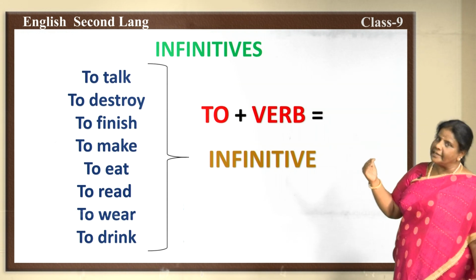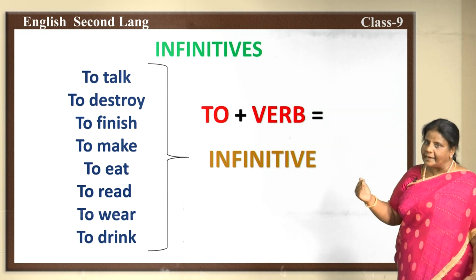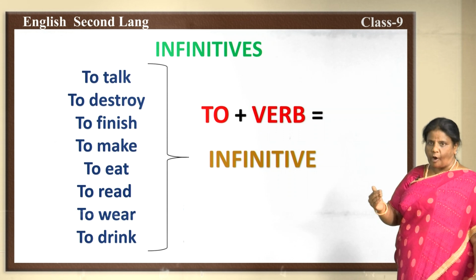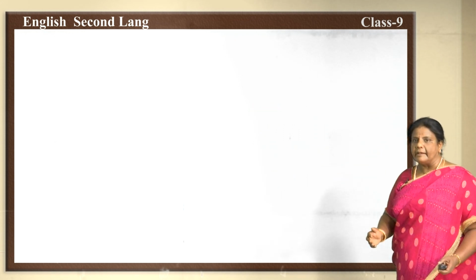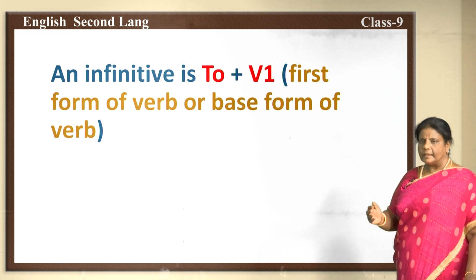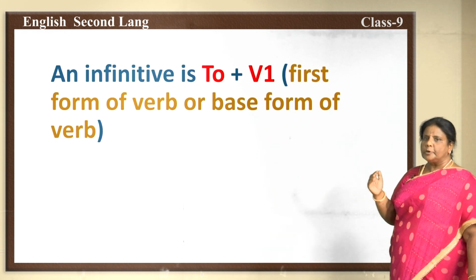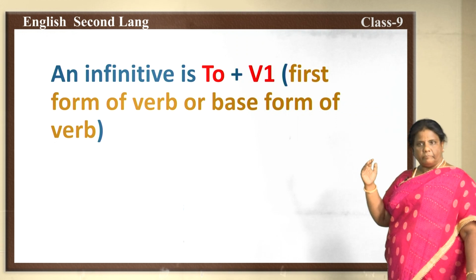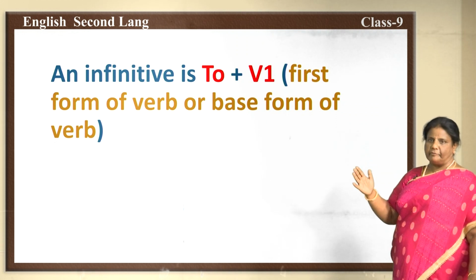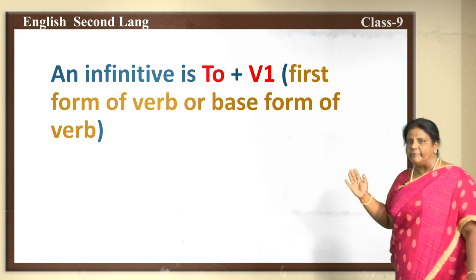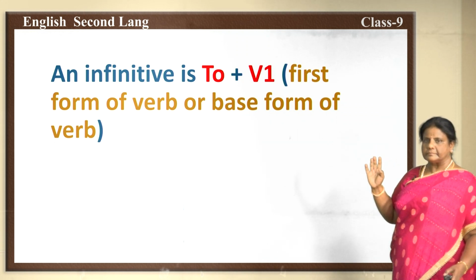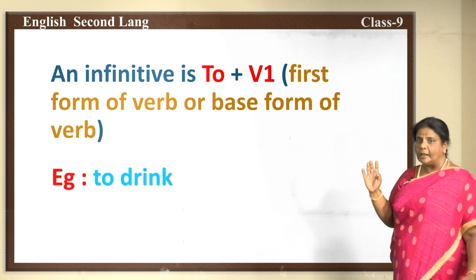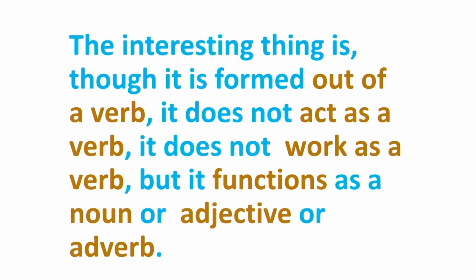So what is an infinitive, children? It's nothing but the to form followed by a verb. That we call an infinitive. An infinitive is to plus verb form 1, the first form of the verb or the base form of a verb. Okay, that we call an infinitive. Example, to drink.